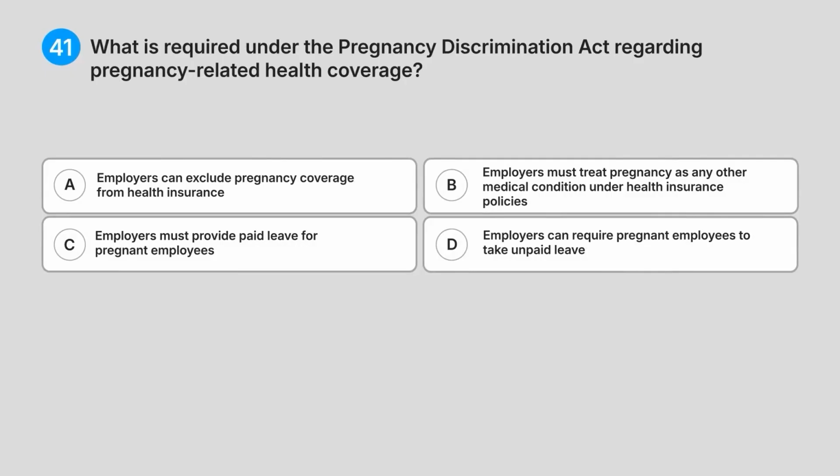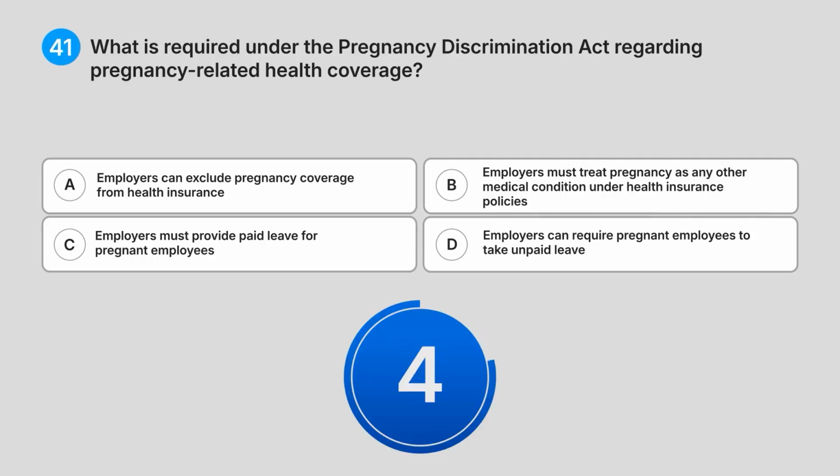(41) What is required under the Pregnancy Discrimination Act regarding pregnancy-related health coverage? A. Employers can exclude pregnancy coverage from health insurance. B. Employers must treat pregnancy as any other medical condition under health insurance policies. C. Employers must provide paid leave for pregnant employees. D. Employers can require pregnant employees to take unpaid leave. What do you think is the answer?